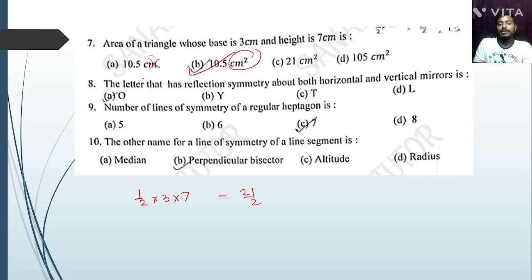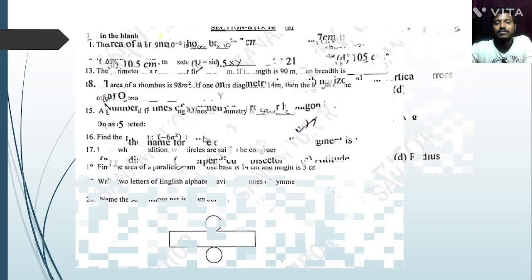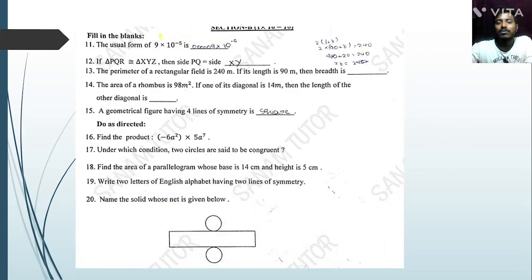Next question, question number 8. The letter that has reflection symmetry both horizontally and vertically is O. The number of lines of symmetry of a regular heptagon is 7. The other name of the symmetry line of a line segment is the perpendicular bisector. The usual form of 9 into 10 to the power minus 5.